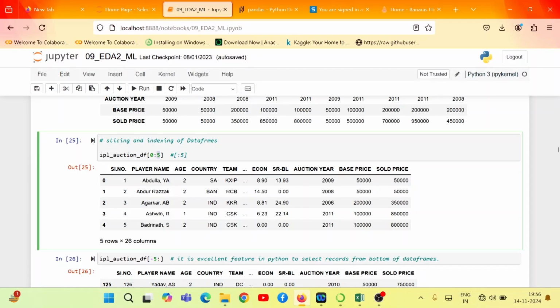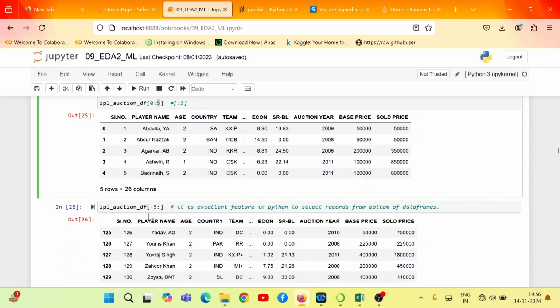Up to 5 it will go, so 5 is excluded over here. It also supports negative indexing, which is an excellent feature of Python and can be used to select records from the bottom of the data frame. For example, here -5 colon can be used to select the last 5 records from the data frame.